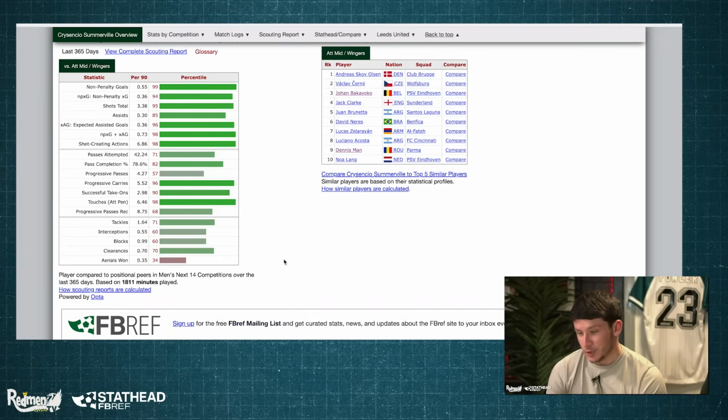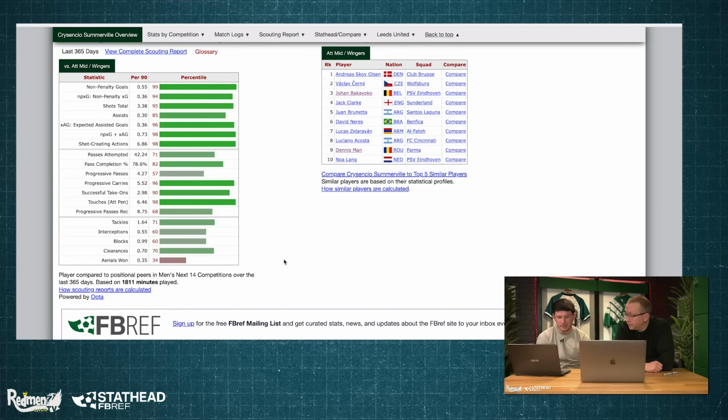He's 22 years old, Josh. What else can you see there? He's a decent player, to be fair. I've seen him play quite a few times. He is very small though, but he's quite tricky because of that. He's very agile, and if you look at his numbers, he's got a decent amount of end product to his game as well. 99th percentile for the past year, I think, for non-penalty goals. 94th percentile for expected assists, 95th for shots.